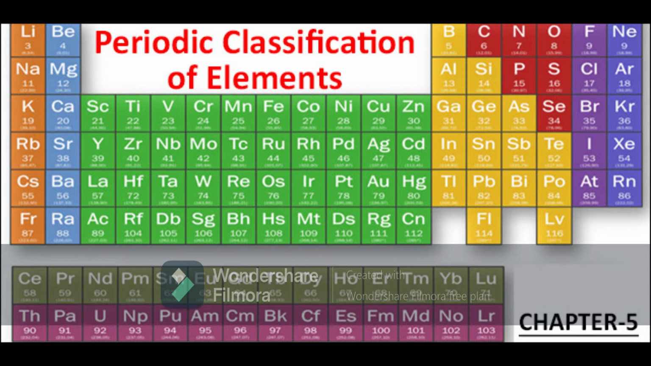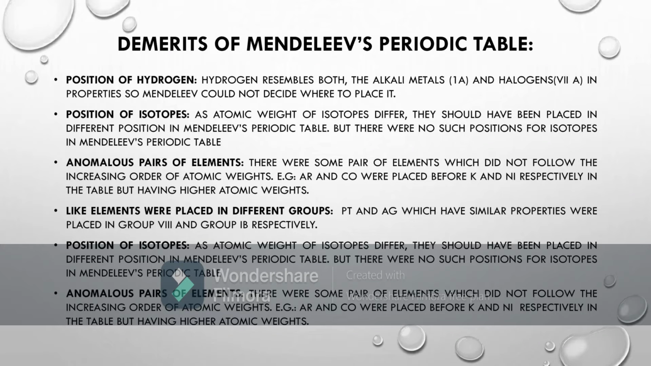So, till now we have discussed Mendeleev's periodic law. Now we are going to see the modern periodic law. Before that, we are going to see the present periodic table, how it was framed and how it has completely rectified the demerits of Mendeleev's periodic table. In the modern periodic table, the explanation for the position of isotopes was given.